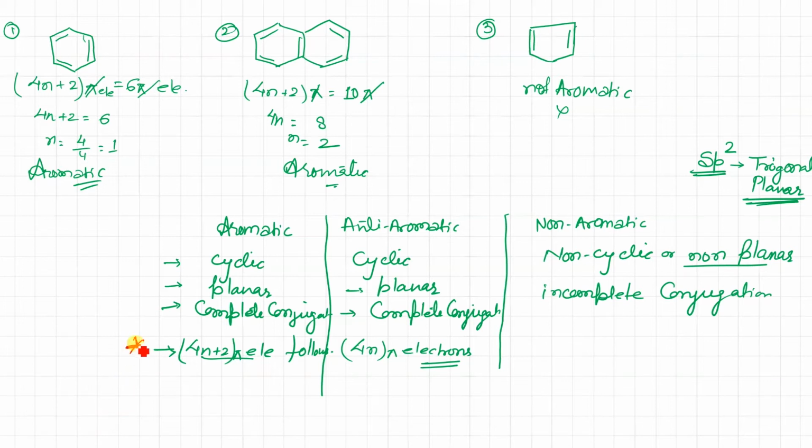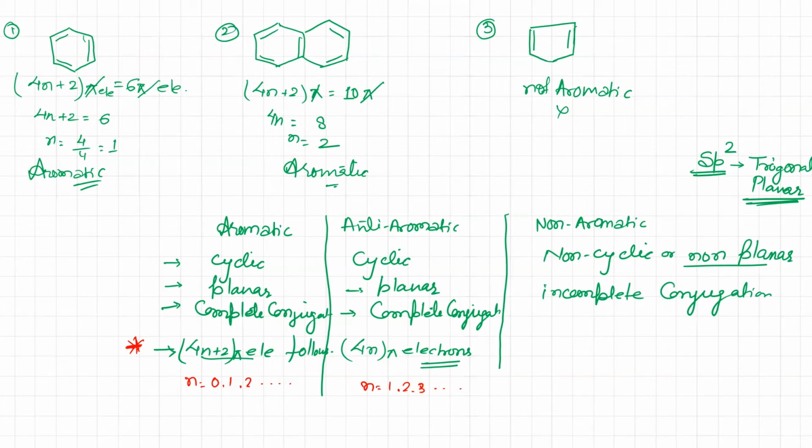This follows 4n plus 2 pi electrons, while this follows 4n pi electrons. Rest all is the same. In aromatic, n can be 0, 1, 2, 3. But in this case, n will be 1, 2, 3 and so on. 0 does not occur. So this is the important point.